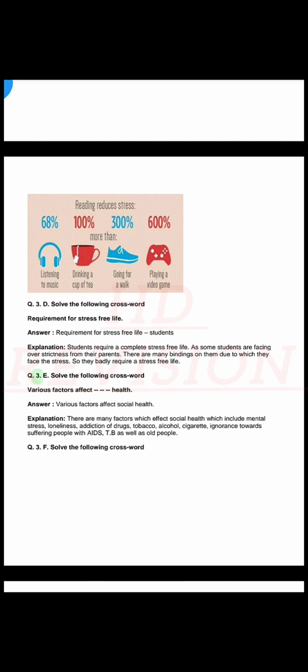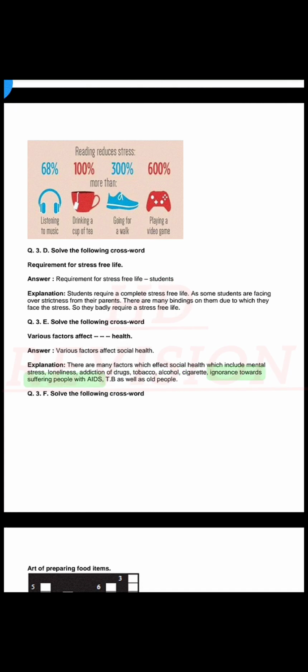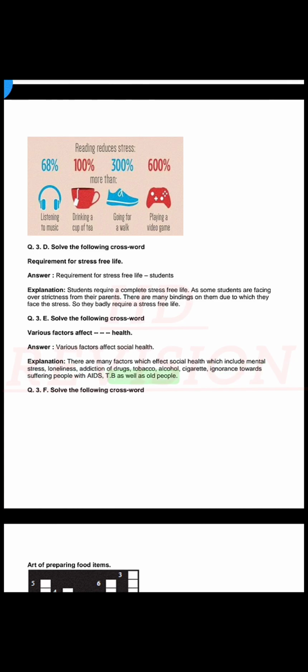Q. 3 E. Solve the following crossword. Various factors affect health. Answer: various factors affect social health. Explanation: there are many factors which affect social health, which include mental stress, loneliness, addiction of drugs, tobacco, alcohol, cigarette, ignorance towards suffering people with AIDS, TB, as well as old people.